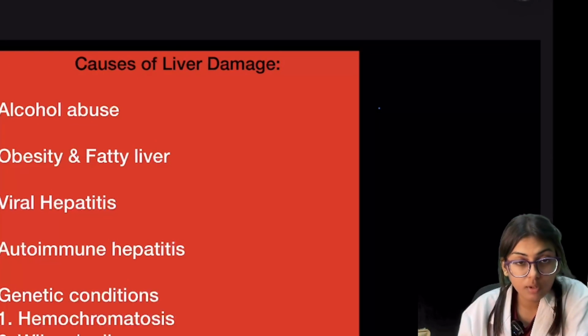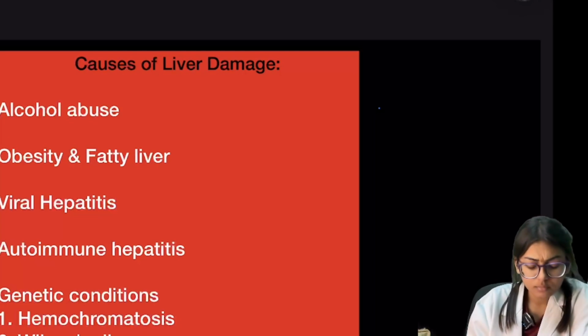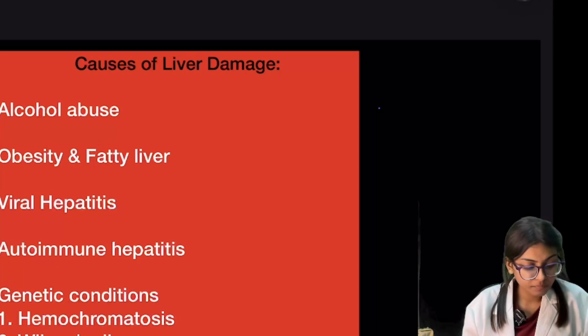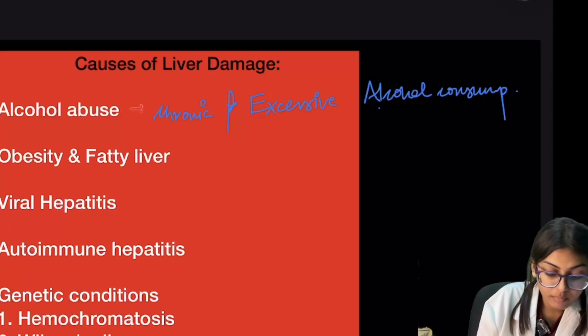So now we will see what the causes of liver damage are. Why does our liver get damaged? First is alcohol abuse. Chronic and excessive alcohol consumption may damage our liver cells.